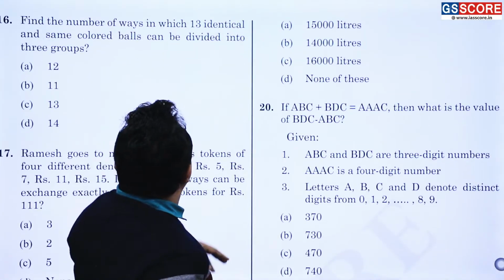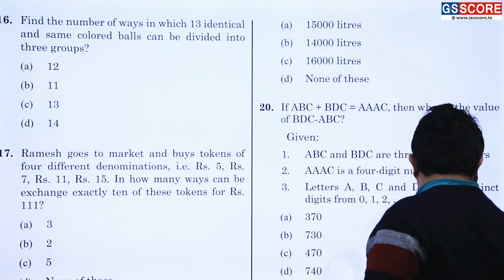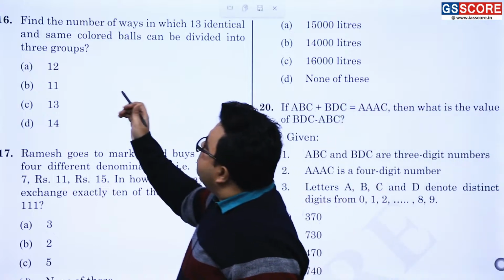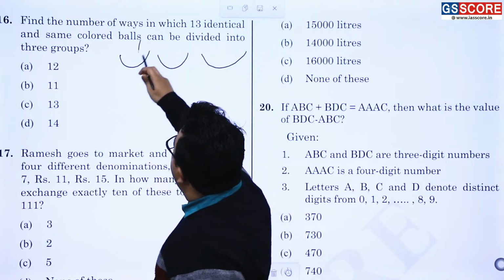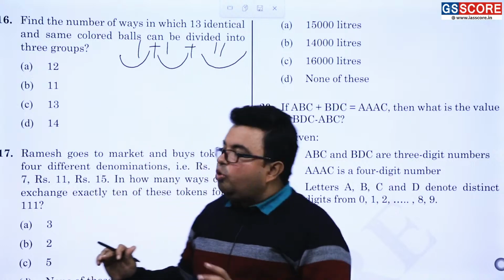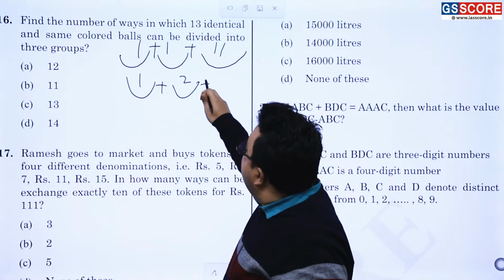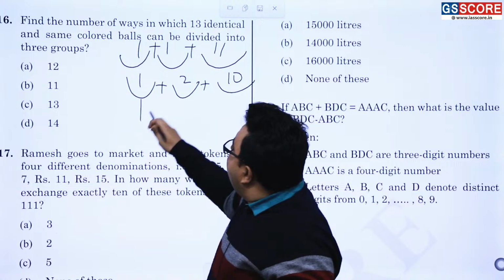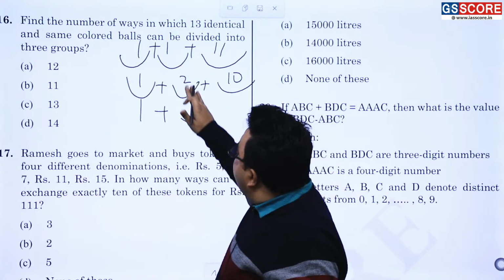Find the number of ways in which 13 identical and same colored balls can be divided into 3 groups. So either one ball, one ball and 11 balls will be there in the grouping, or 1 plus 2 plus 10. Suppose I keep 1 fixed, there are many options.